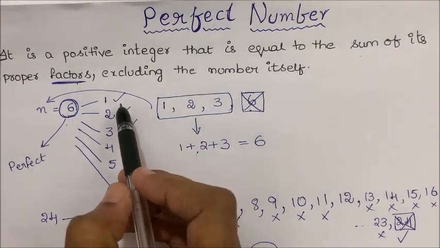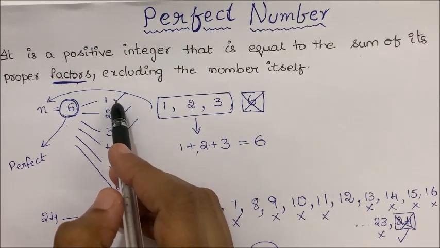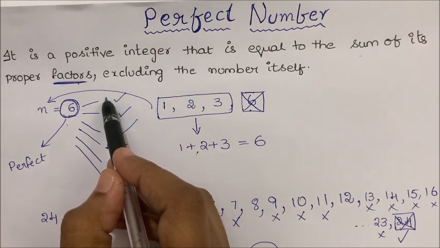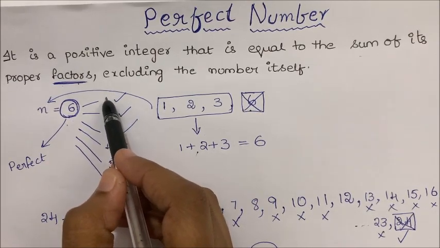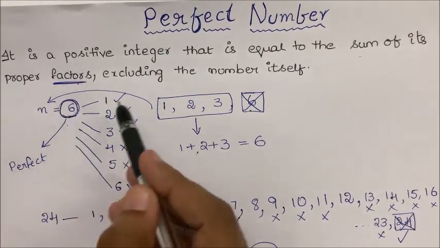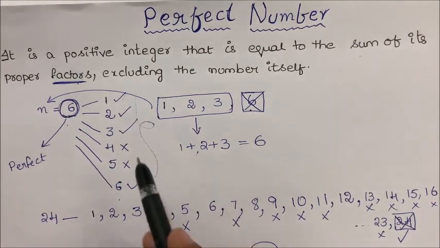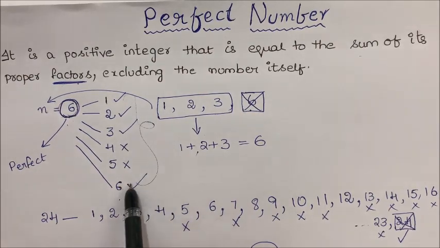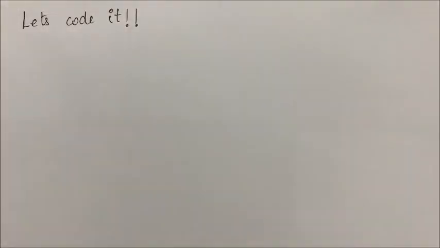Here, if we observe, first we are finding the factors of a given number, starting from the integer 1 till the given number n. That means we are running a loop to find the factors of the given number. If we want to run a loop from 1 to n, we use a for loop.